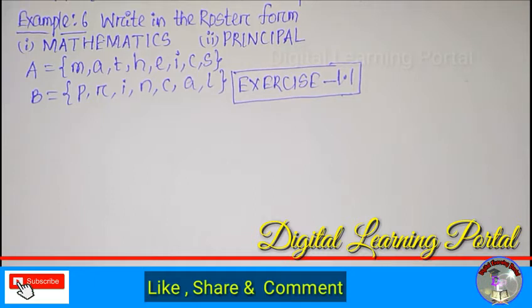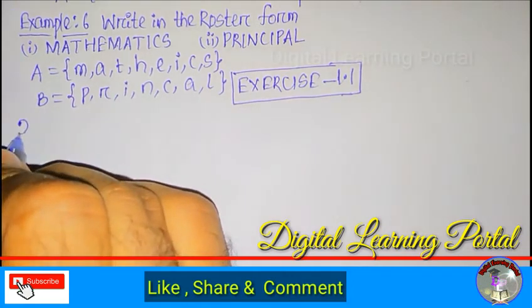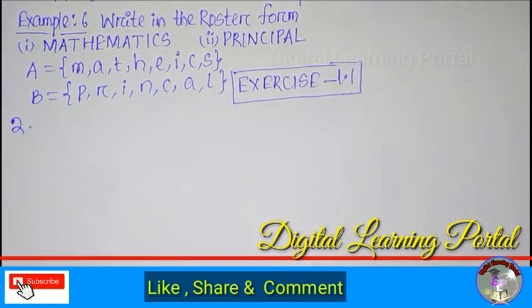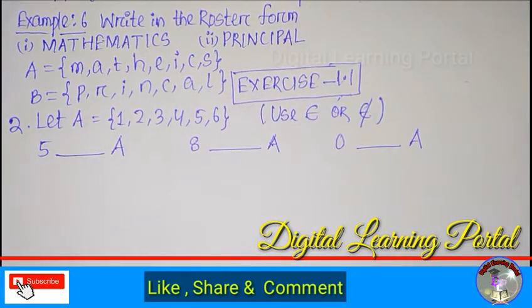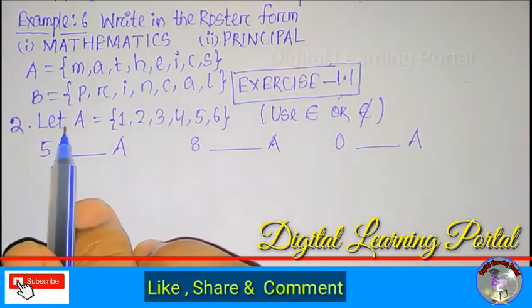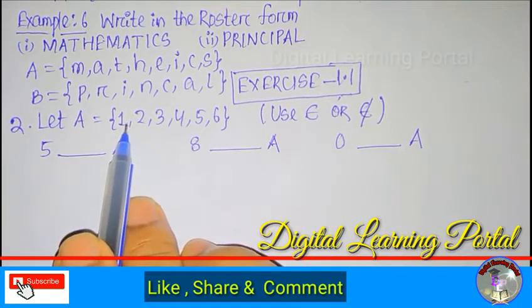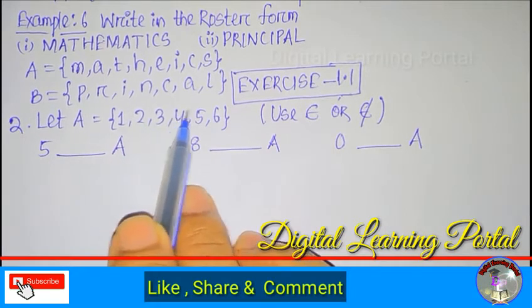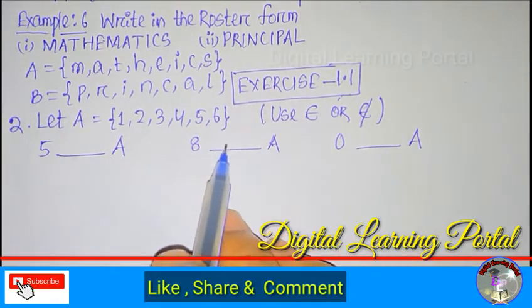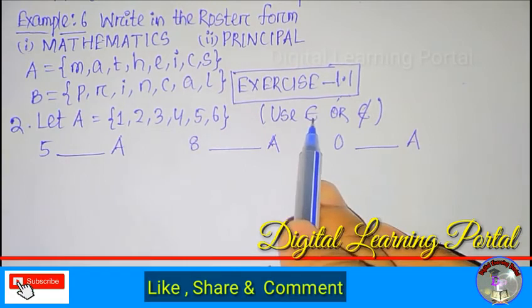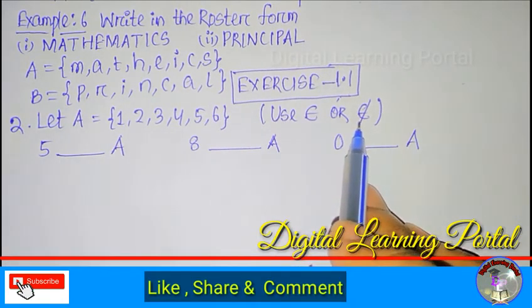Then come to exercise 1.1, number 2. Here we have the question: let A = {1, 2, 3, 4, 5, 6}, and we are instructed to use belongs to or does not belong to.